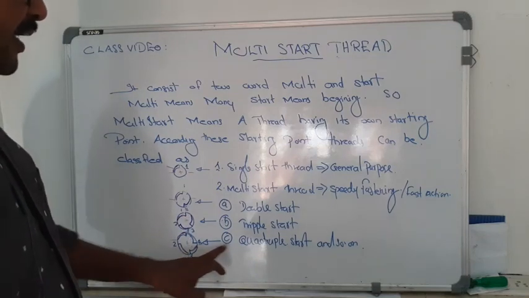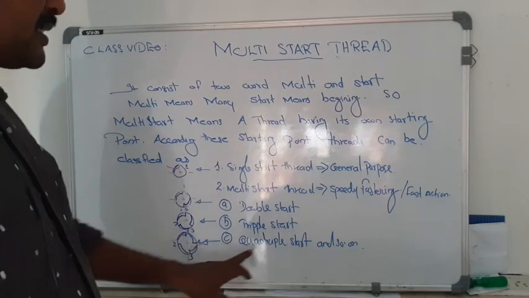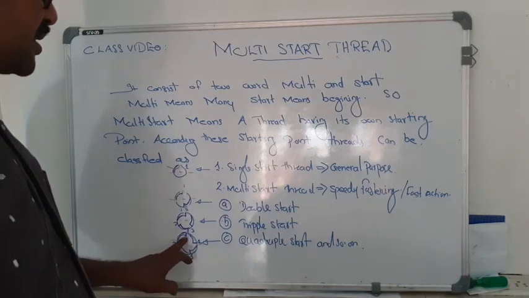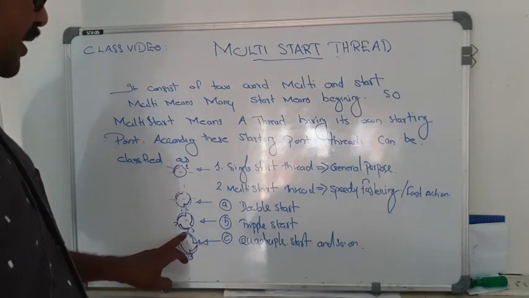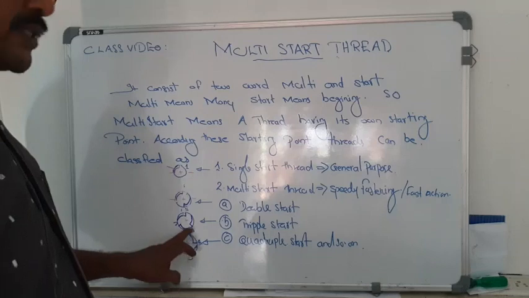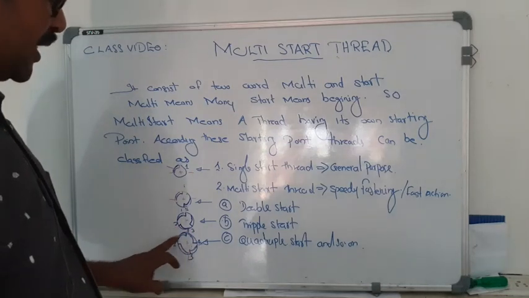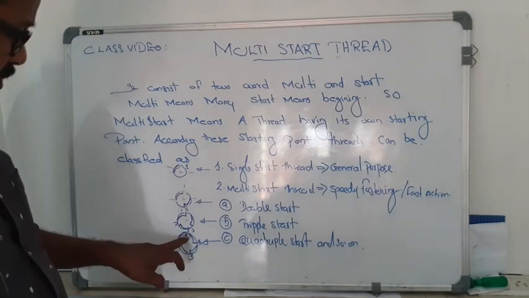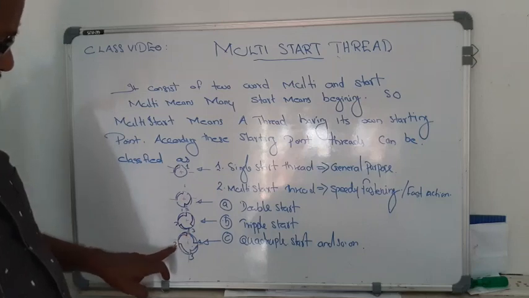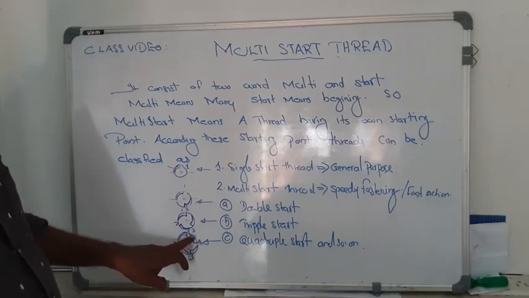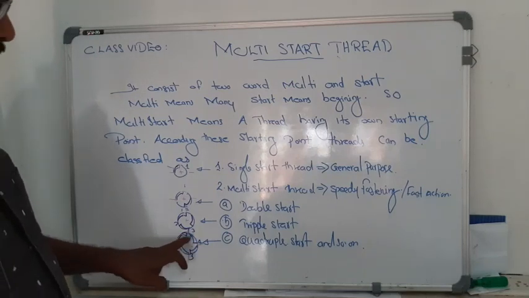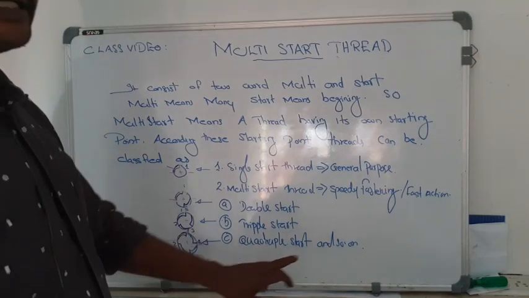And finally, this is a quadruple start thread. That means this figure shows 4 starts at equal intervals. This is the first start, second, third and fourth. So it is a 4 start thread. So it is called quadruple start.